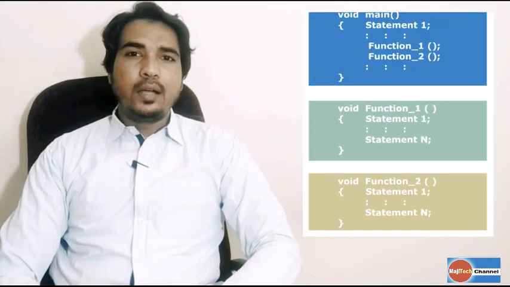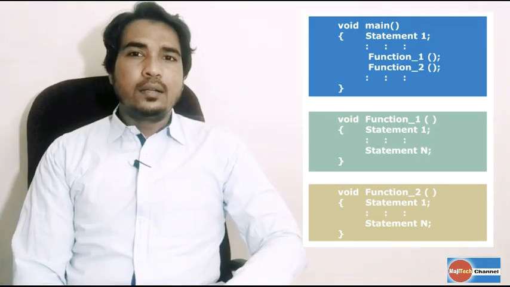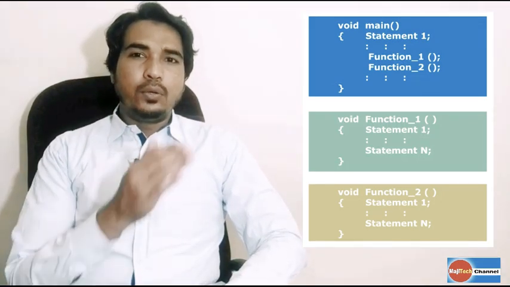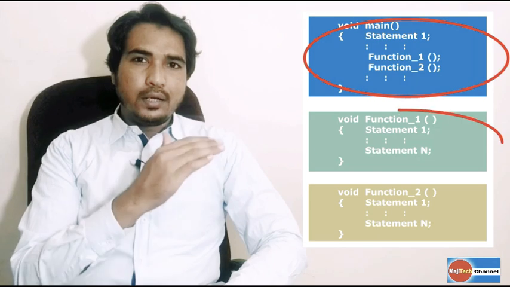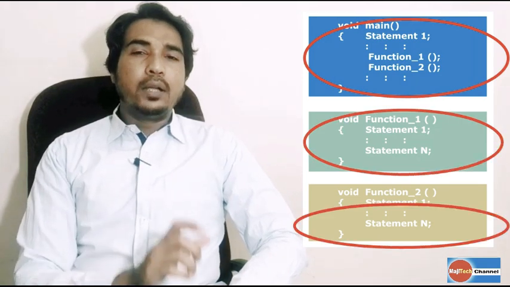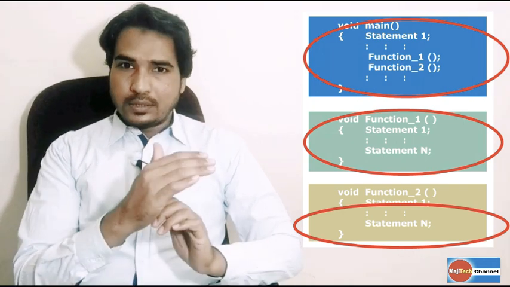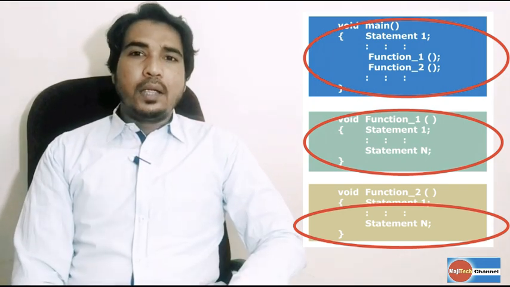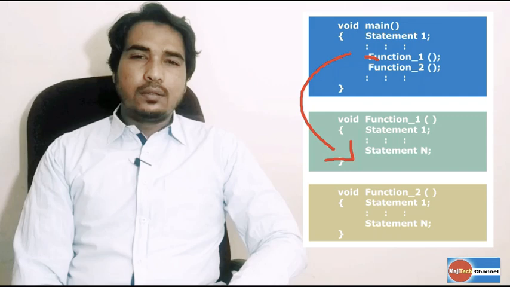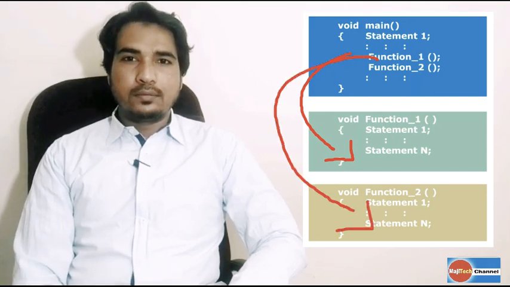In C or C++, a program is constructed around the function. It means that the program can be divided into different sections, related groups of statements having a particular name. That is, the program is a collection of different functions in which a function can call any other function any number of times.